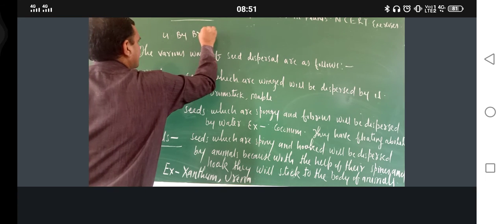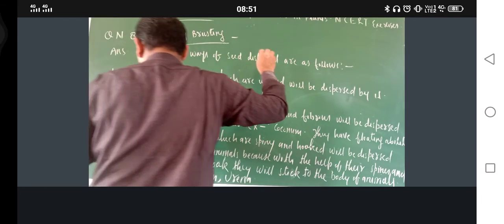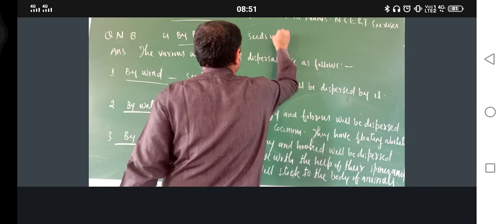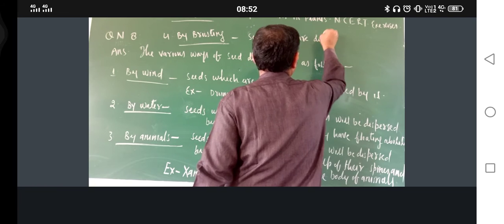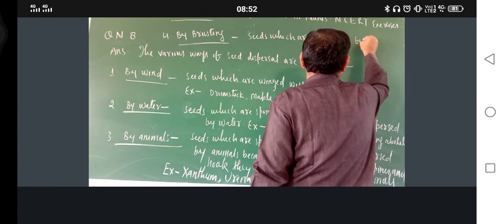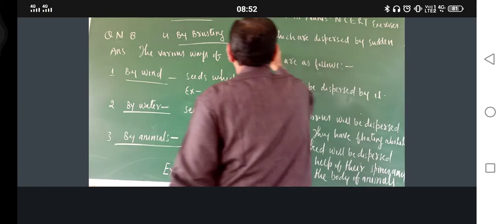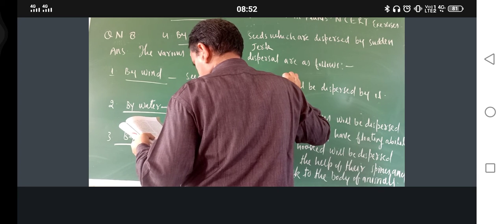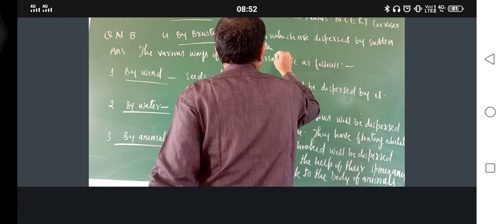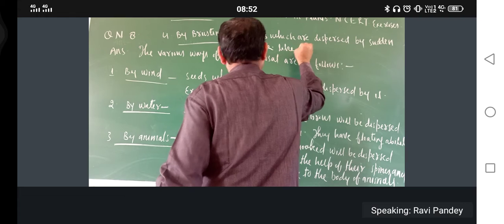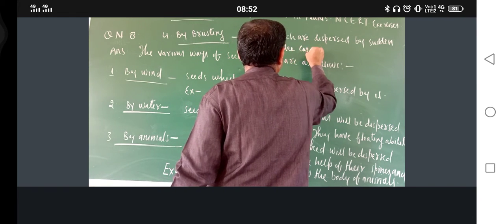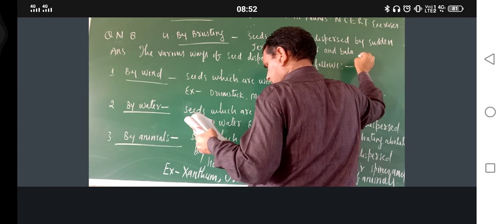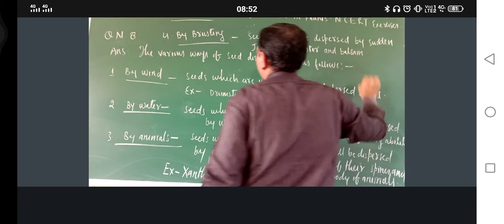The fourth way is also there: by bursting. Some seeds are dispersed by sudden jerks, like castor and balsam.